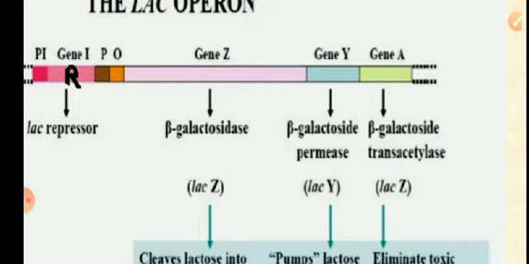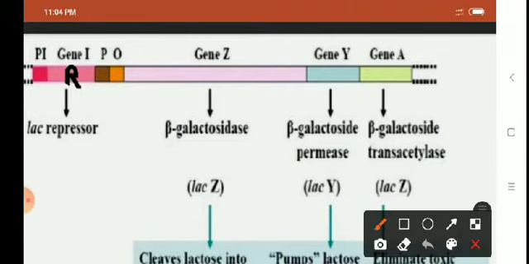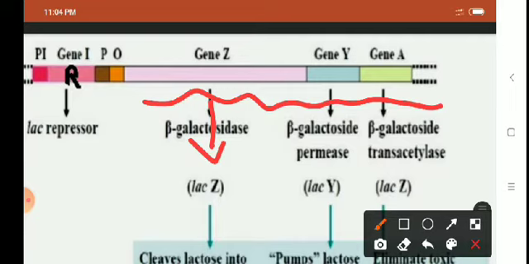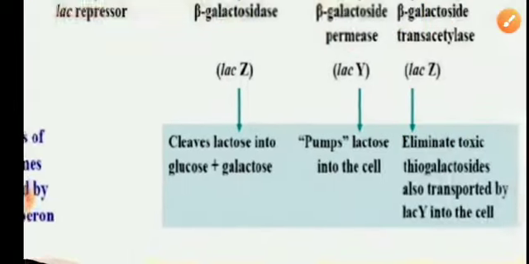It is also called Lac permease enzyme. Of the three structural genes, the Z gene synthesizes beta galactosidase enzyme, the Y gene synthesizes Lac permease enzyme, and the A gene synthesizes trans-acetylase enzyme. So there are three different enzymes synthesized by three different structural genes, but all three structural genes get co-transcribed into a single mRNA. The first one synthesizes beta galactosidase, the second synthesizes Lac permease, and the third synthesizes galactoside trans-acetylase.